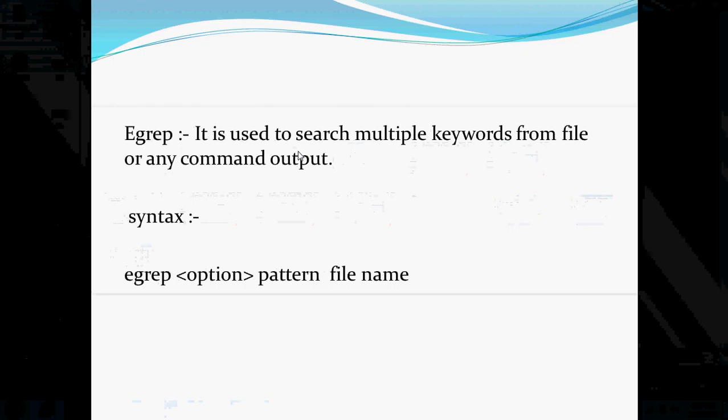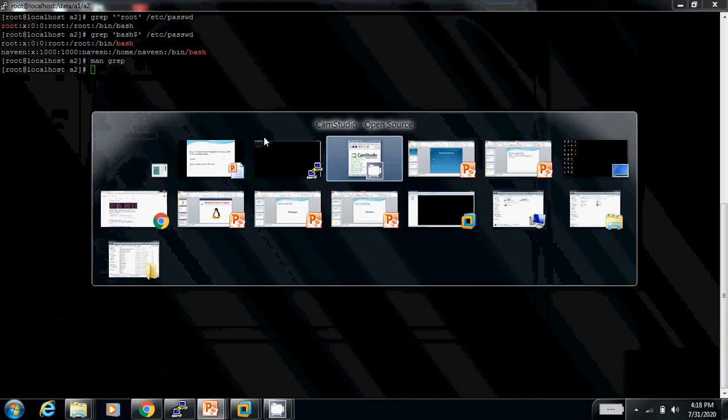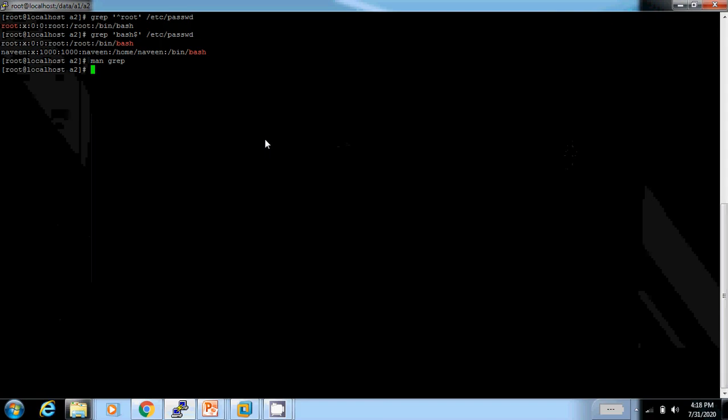If you want to search multiple keywords, then we will use egrep. The syntax is similar to grep: egrep, option, pattern and file name.